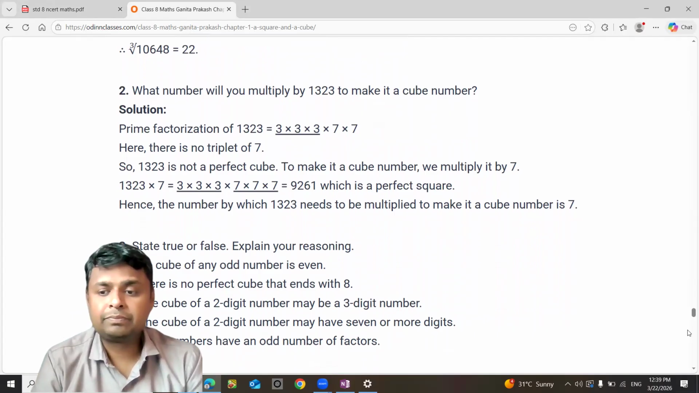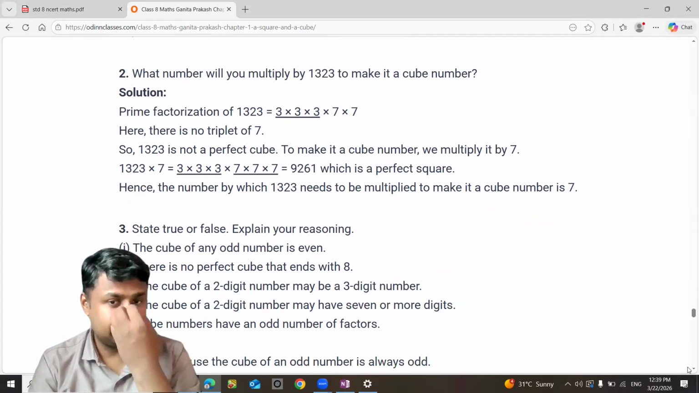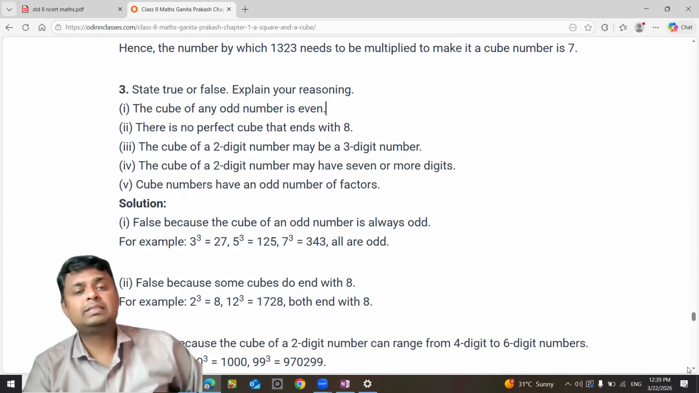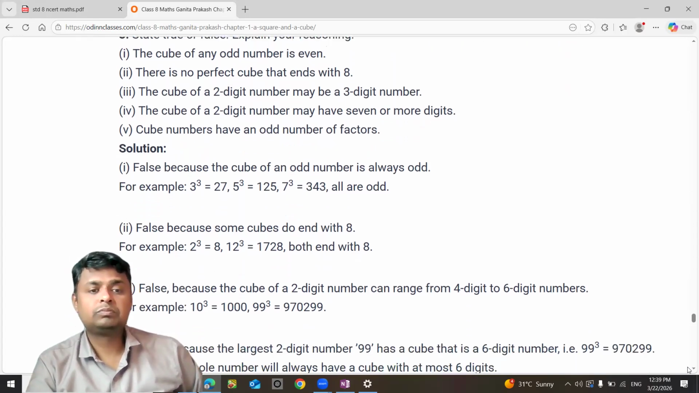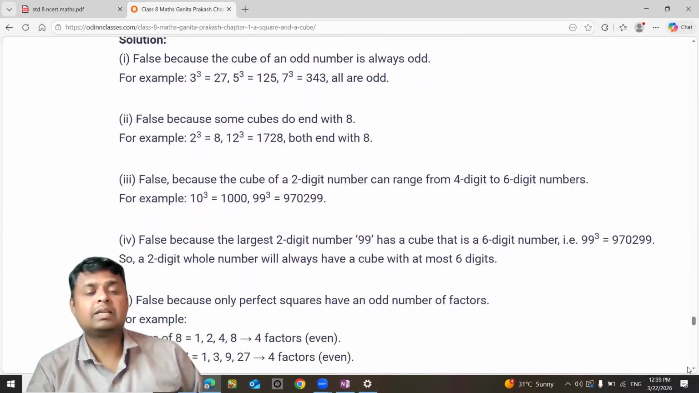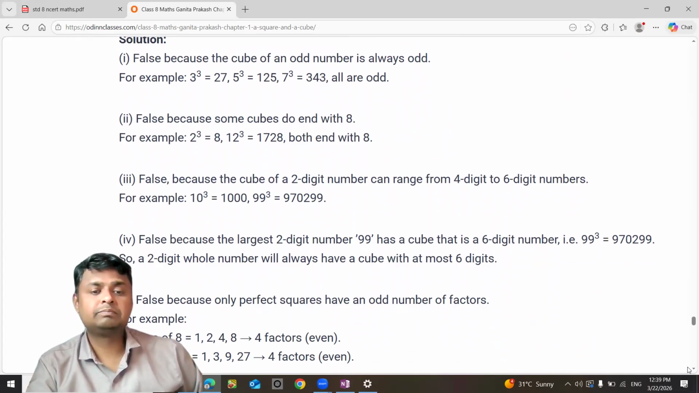Now next, straight true or false, you can just have a look at it. It's easy for you. Answers are here. Observe them. Explanation is also given. Please observe.